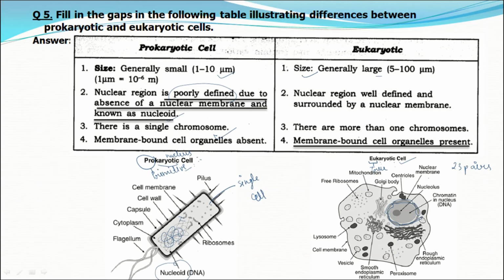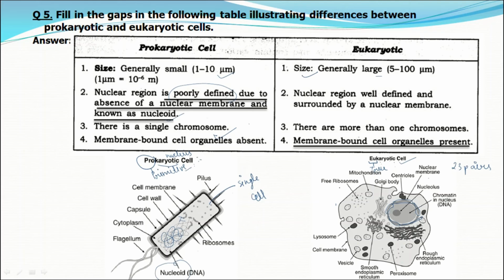But in eukaryotes, most organisms are multicellular, so they have a complex body structure and need specialized organs to perform different functions. Similarly, the cells of eukaryotes need to be specialized in function. That's why they have small specialized units known as cell organelles, which can perform particular functions.